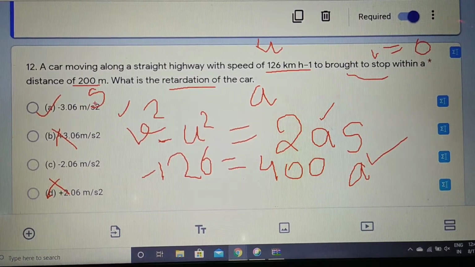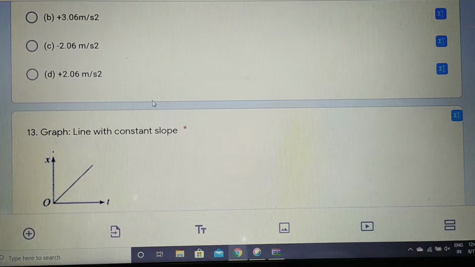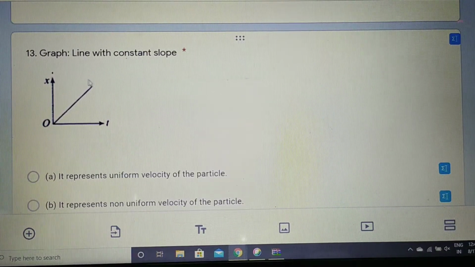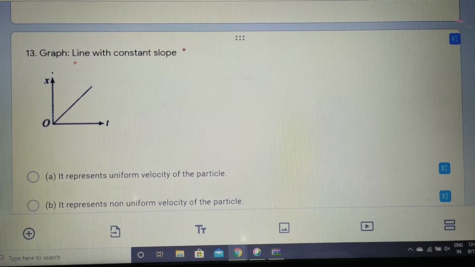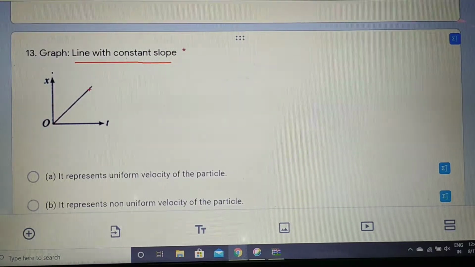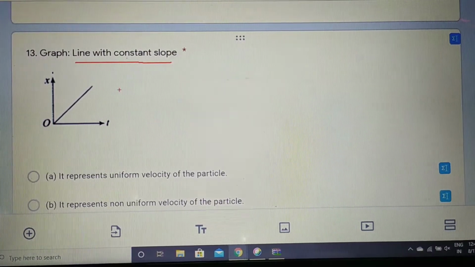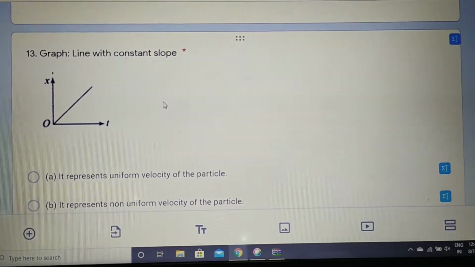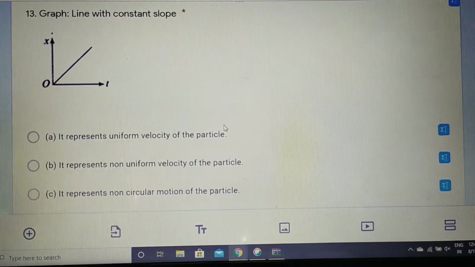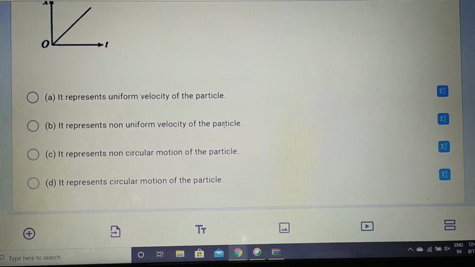So now let us move to the next part. The next question is a graph. We are given a graph, and the graph is a line with a constant slope. This graph is representing a line which has a constant slope. So we have to tell what this graph represents. Now let us see the options and try to find out what this graph represents.